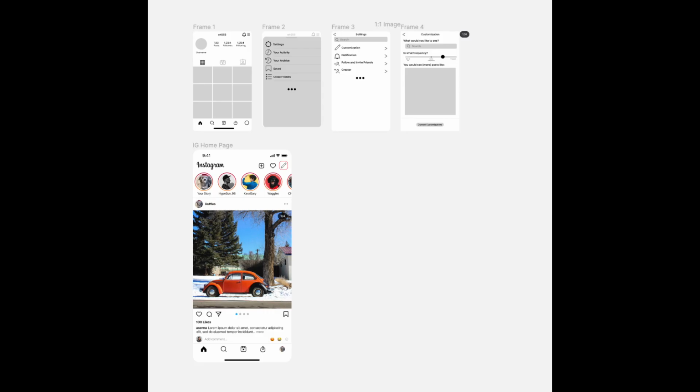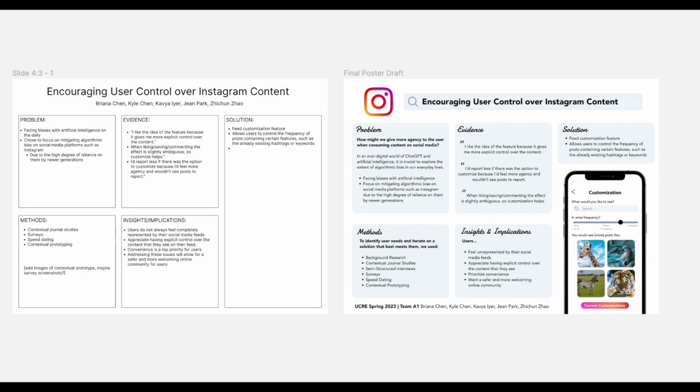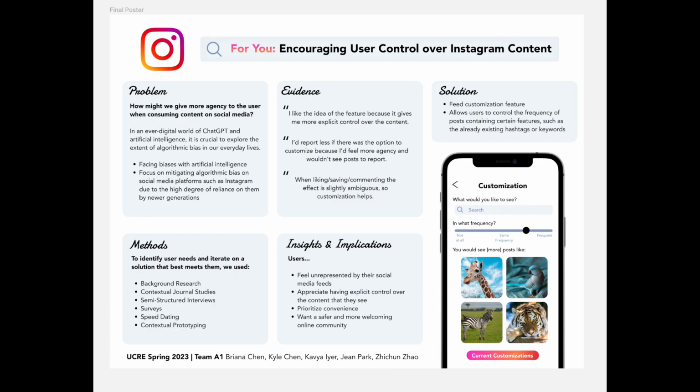To finish off our 10-week research process, we finally created the hi-fi prototype using Figma. Along with the hi-fi prototype, we also created a small poster and a script for the elevator pitch to persuasively present our solution to the problem regarding feed customization.